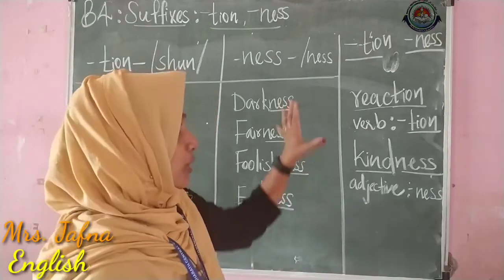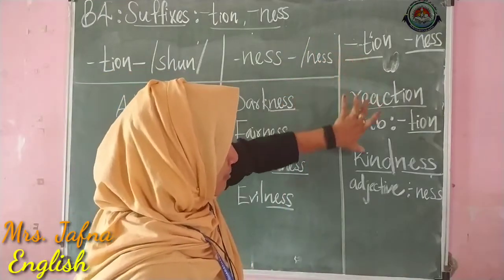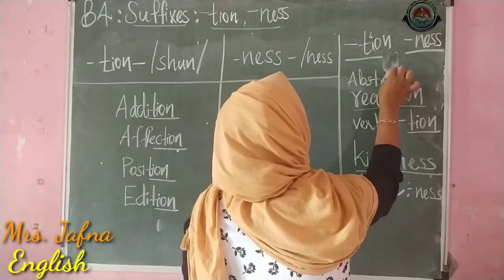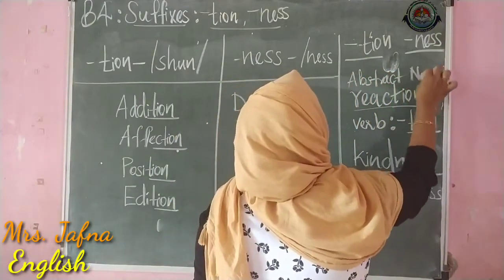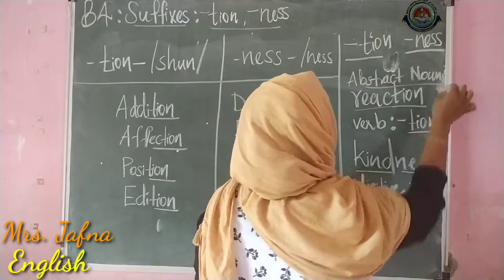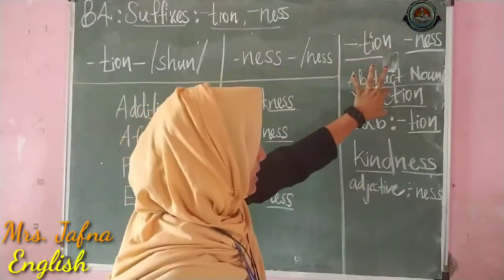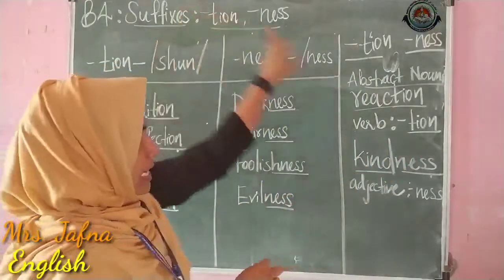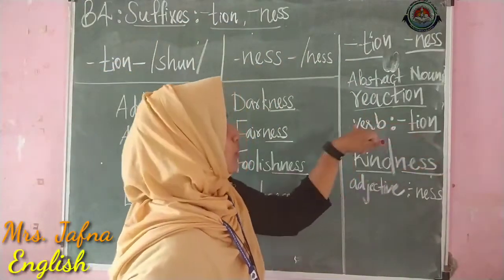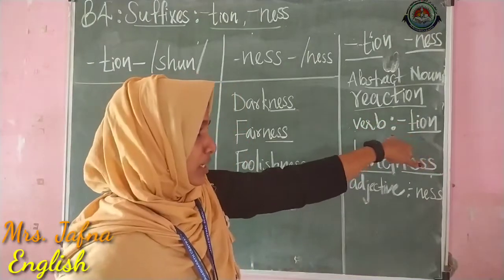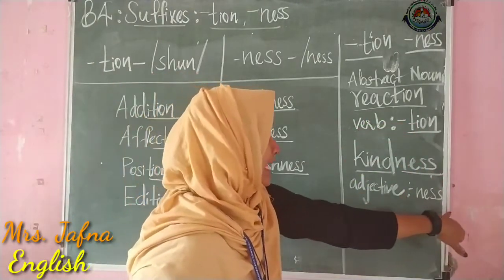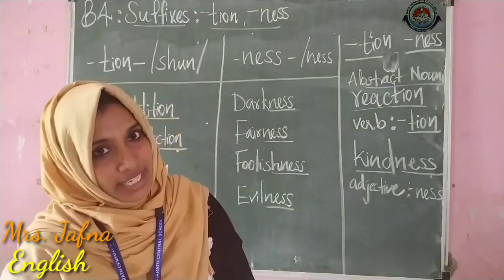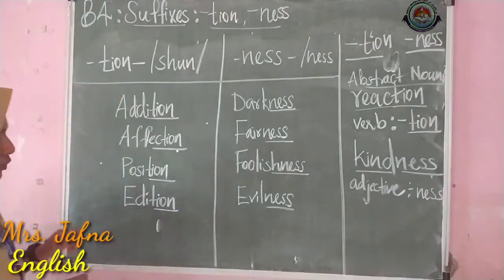Let me explain once more. Here we have made two abstract nouns. These are abstract nouns, this reaction and kindness. So we can make these abstract nouns by adding this suffix tion to a verb or an action word, or by adding ness to an adjective or a describing word. Clear?